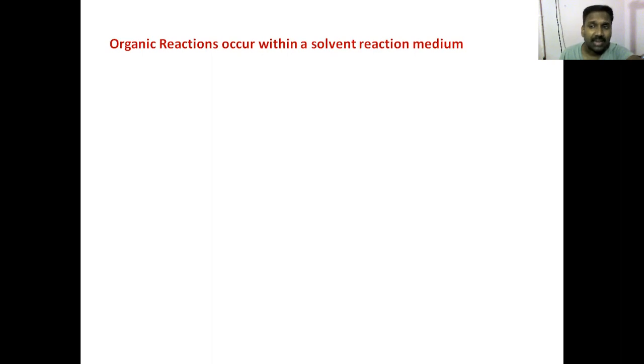So when we come to organic chemistry, we know these organic compounds are basically slow reactive ones. So we have to make a solution and then apply a lot of conditions, sometimes heating, addition of catalyst, all those. But in any case, solvent is required for an organic reaction. So it can be an organic solvent.